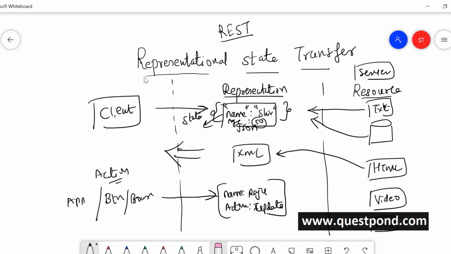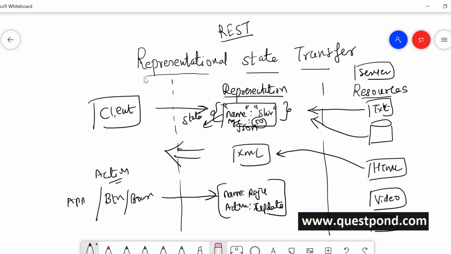At the right hand side, it can be anyone who wants to provide data. So at the right side, you have these resources, you have this data which can be in disparate format. At the left side, you will have this client. But now because they are talking in representation and state, they are completely decoupled from each other.